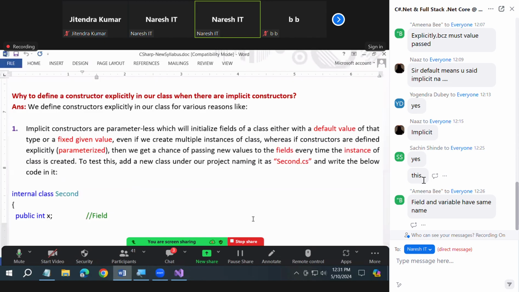Look at this. This is a question that you raised yesterday. You clarified? Understood? Any confusion? Read it. Why define a constructor explicitly in our class when there are implicit constructors?